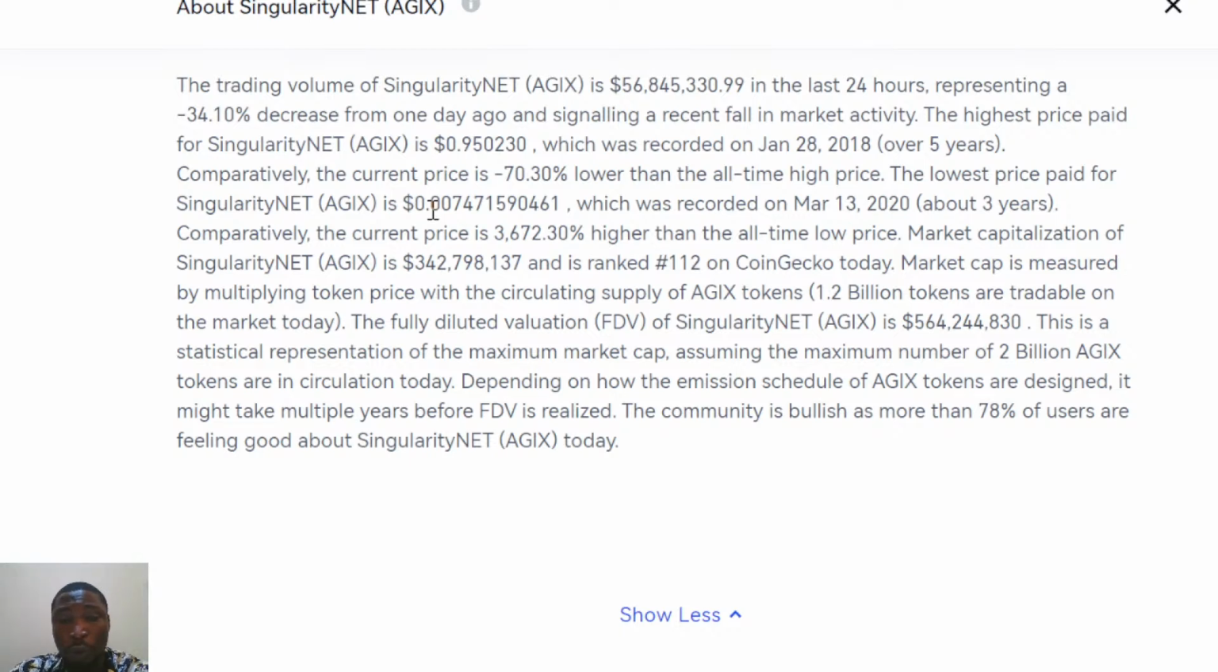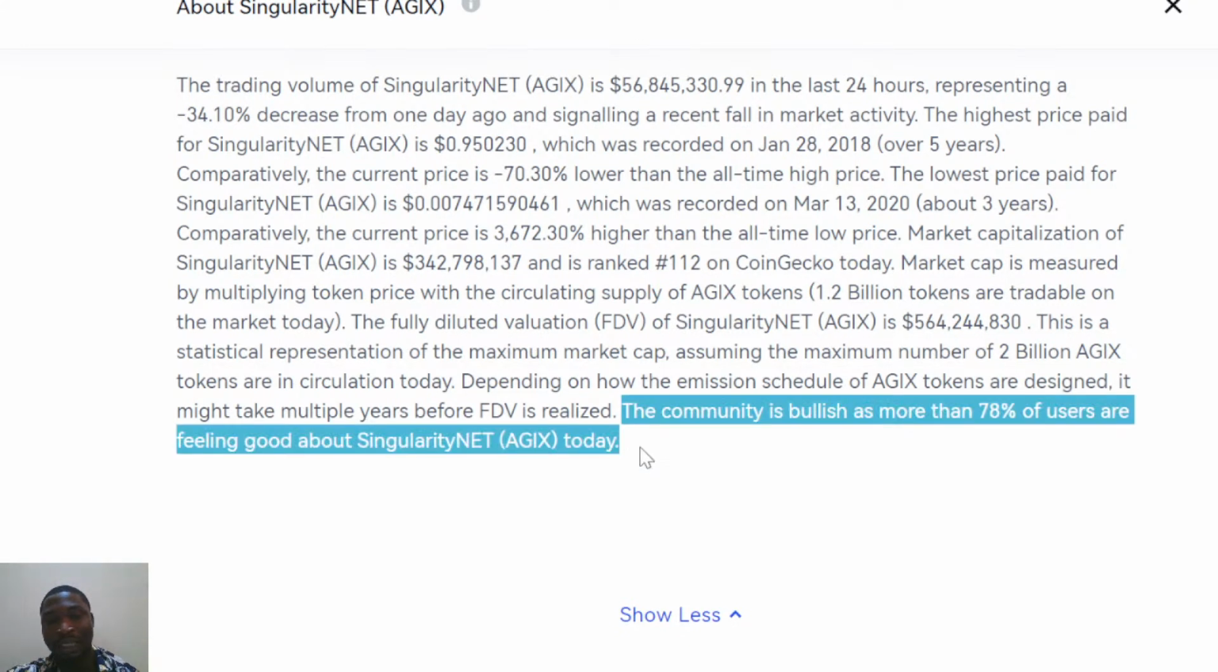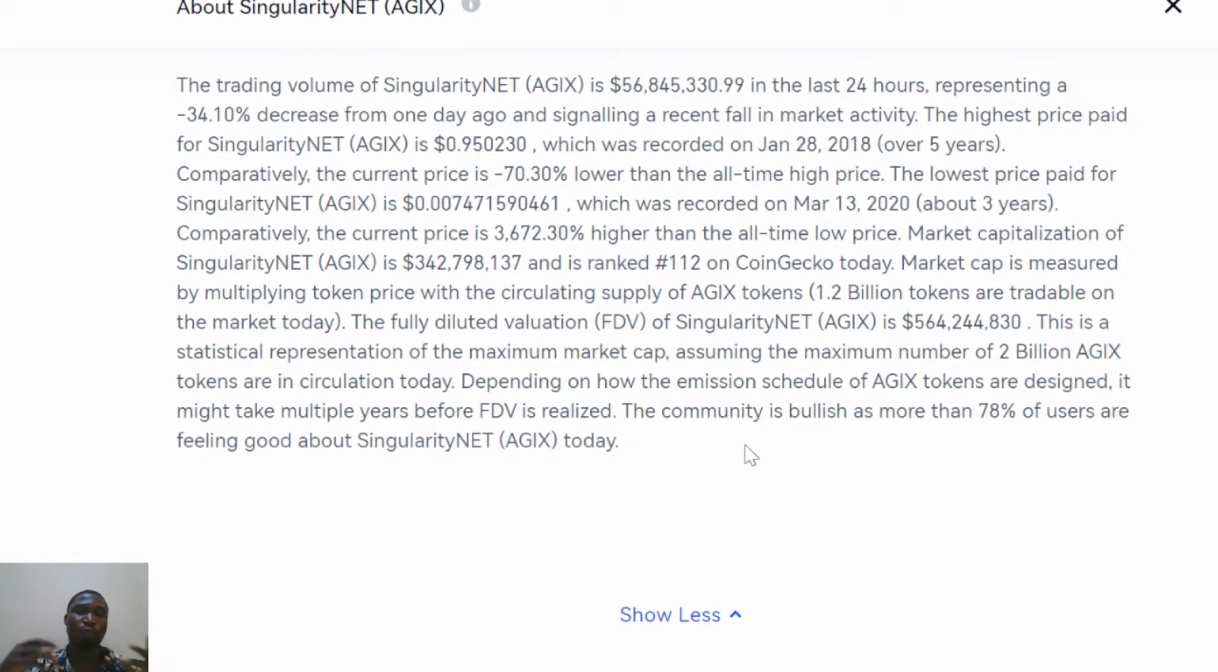Now, the community is bullish, with more than 78% of users feeling good about this token today. This is what we need to understand. If you look at where the all-time high is and where it went down to, around 0.002, and now it's back to 0.02, that means it has actually broken through some levels. Right now, a lot of investors who invested in this token are feeling good about it.